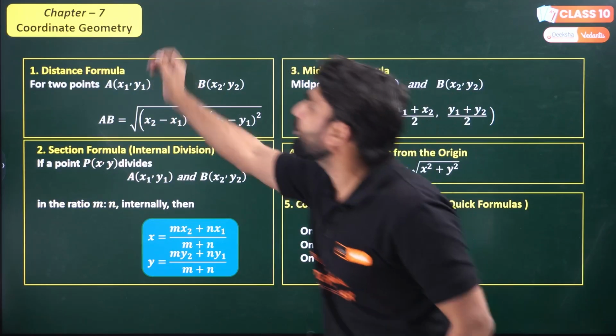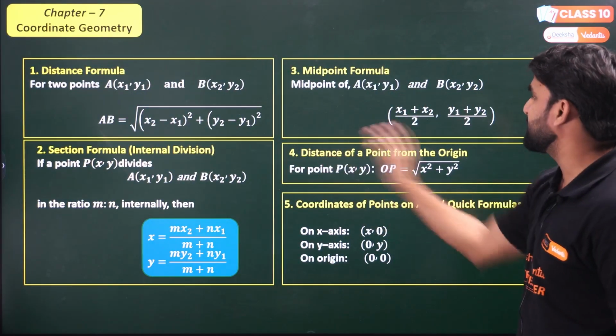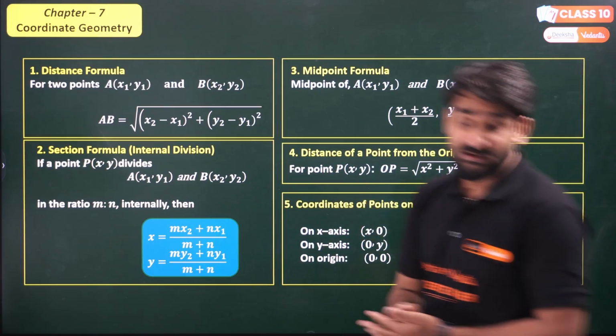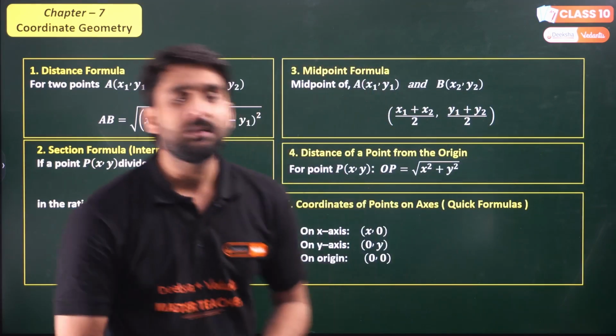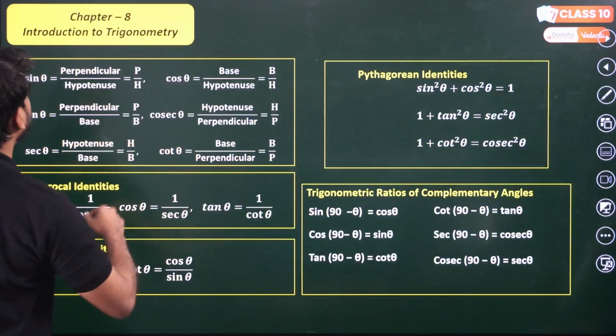The chapter is coordinate geometry. Look, distance formula, section formula, midpoint formula, distance of a point from the origin, and the coordinates of points on an axis. If the point is lying on the y-axis or x-axis, what will the coordinates be? I have given the formulas.